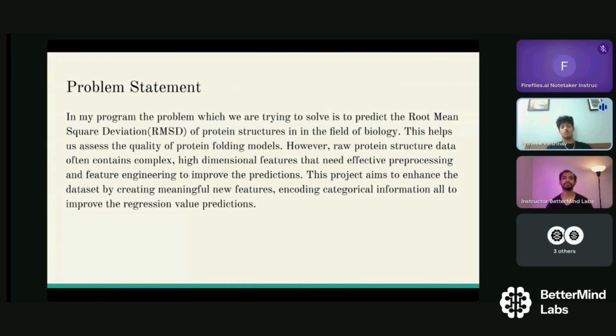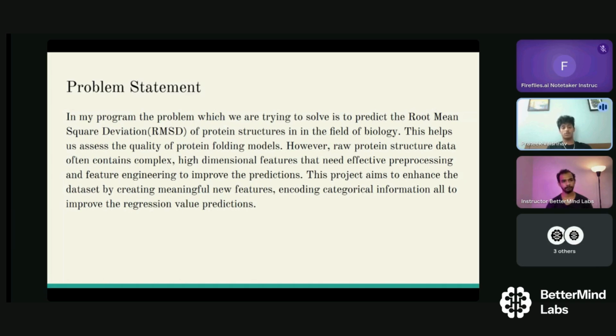In general, it's pretty rare to find RMSD, or the root mean square deviation, of protein structures, as explained in the next line. However, raw protein structure data often contains complex and high-dimensional features that need effective pre-processing and feature engineering to improve the predictions. This project aims to enhance the dataset by creating a meaningful new feature and encoding categorical information, all to improve